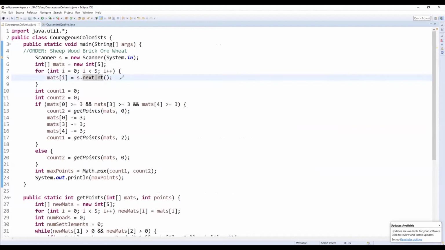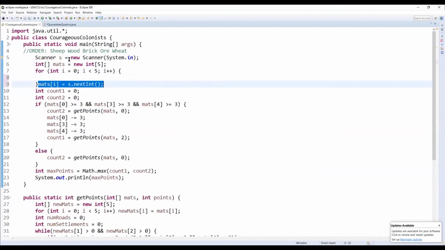So the input for this problem is super simple. We just input 5 different numbers and we sort them into an array. And the order is sheep, wood, brick, ore, wheat. So in the indexes of the array, sheep is in index 0, wood is in index 1, brick 2, ore 3, wheat 4.